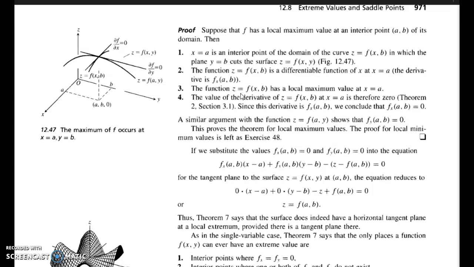Then the value of the derivative of Z equal to f of (x, b) at x equal to a is therefore 0. When I substitute y equal to b here, Z equal to f of (x, b) comes from Z equal to f of (x, y). Substituting y equal to b leaves only one variable, so that surface became a one-variable curve.